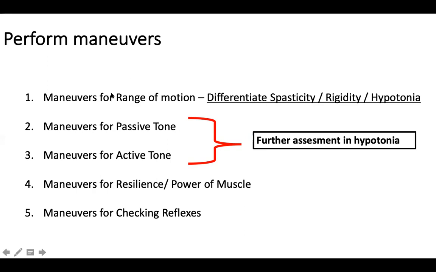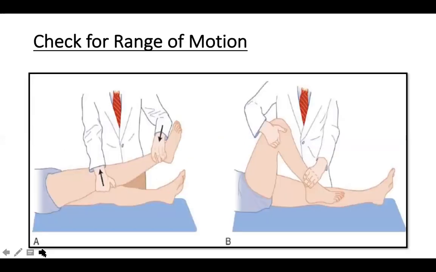Every student needs to remember that: range of motion, resilience or the power of the muscles, and the reflexes. So see, this is one good image of how we do. One hand kept below the knee, other hold at the ankle. Just flex suddenly and rapidly. So do that very fast, and then do it repeatedly. So this is the way that you check for spasticity.